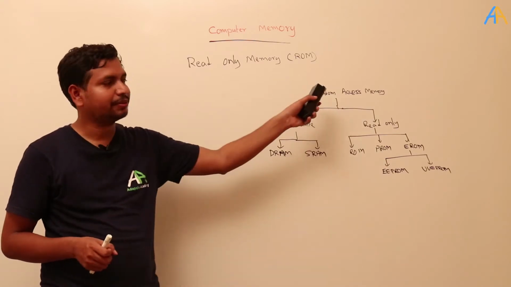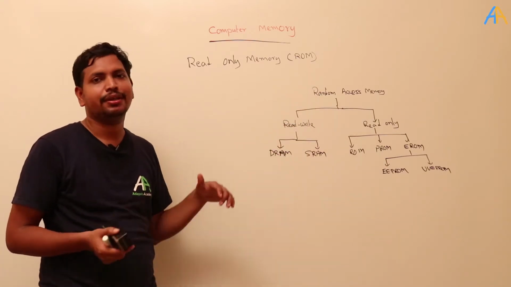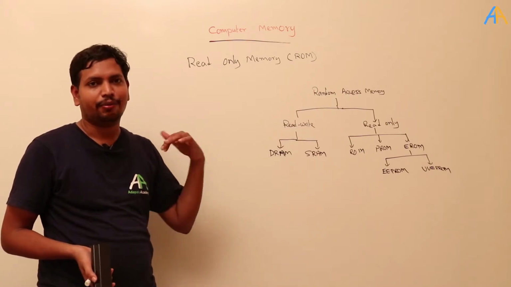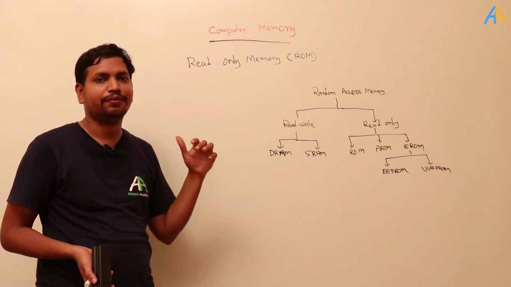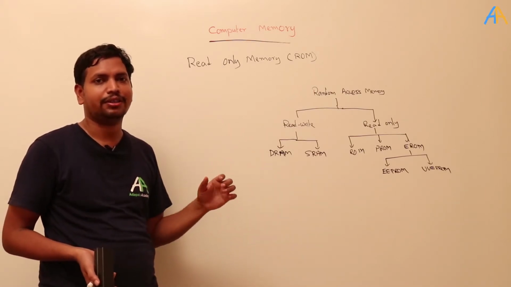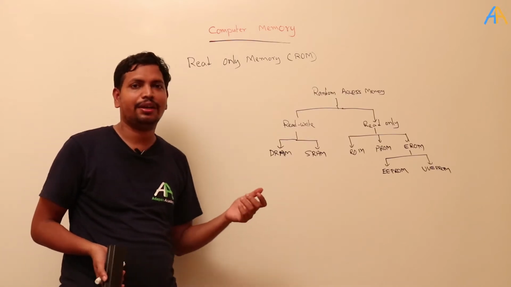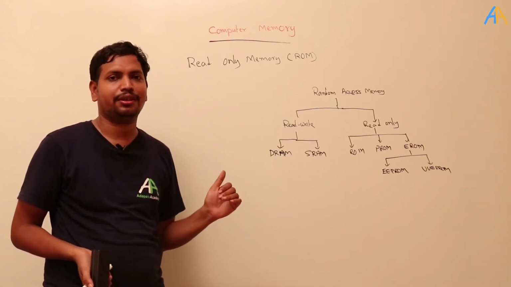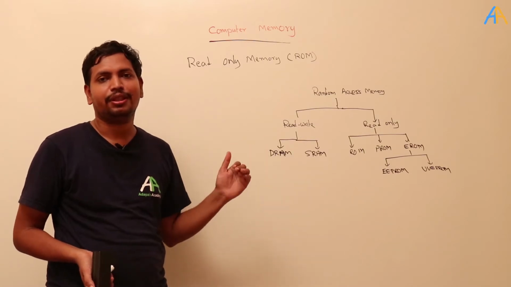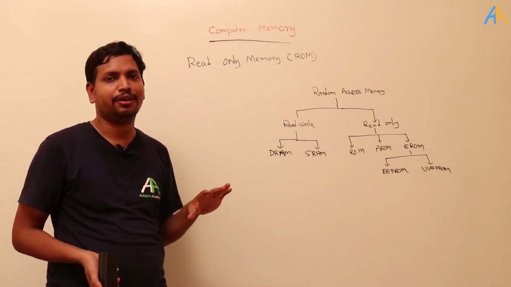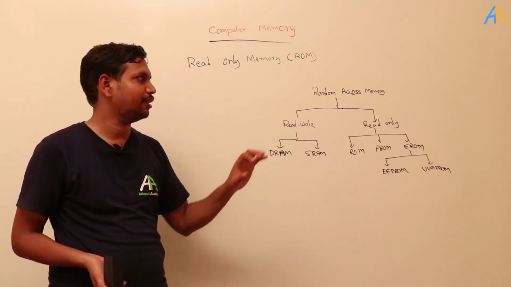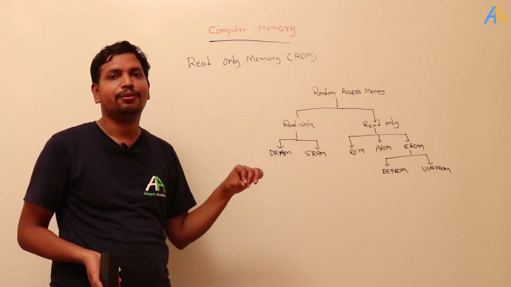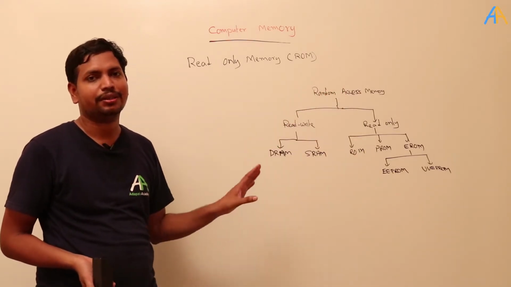Okay, random access memory. Random access memory means the time to access any particular address, location, or word in that memory, the time required to read or write, is the same. It is the same for all the words. It doesn't vary depending on the address. It will be the same for all the addresses. That is called random access memory. Okay, that is random access memory.